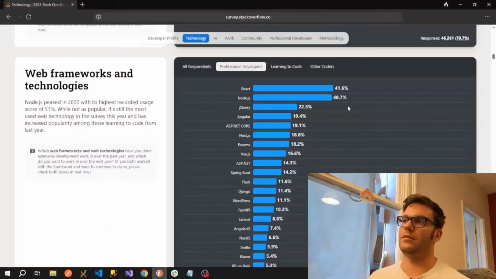You know, that is their interface into JavaScript. They'll just use jQuery functions rather than vanilla JS ones because it is a lot cleaner and easier to use, and also has a very small bundle size. So after that, we can see Angular, ASP.NET Core, Next.js, Express, and then moving along, we can see Vue.js, ASP.NET.